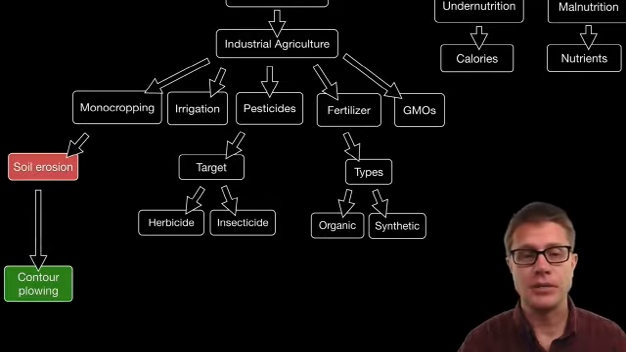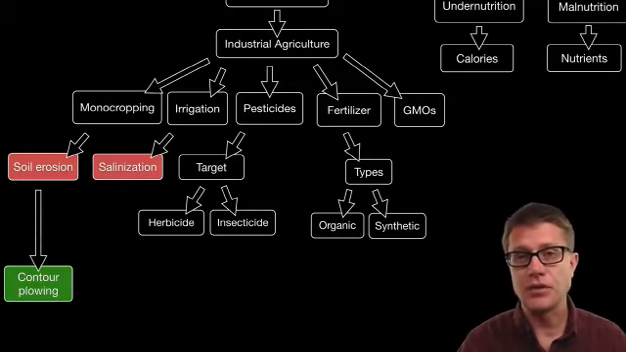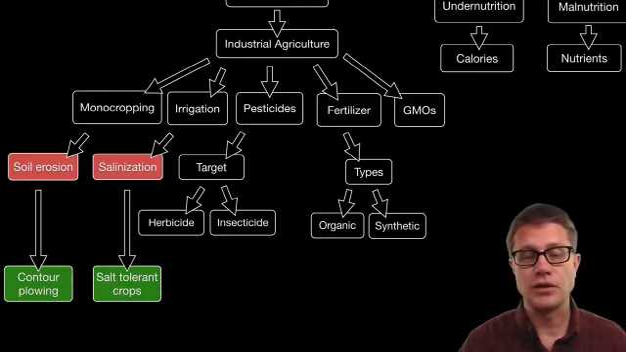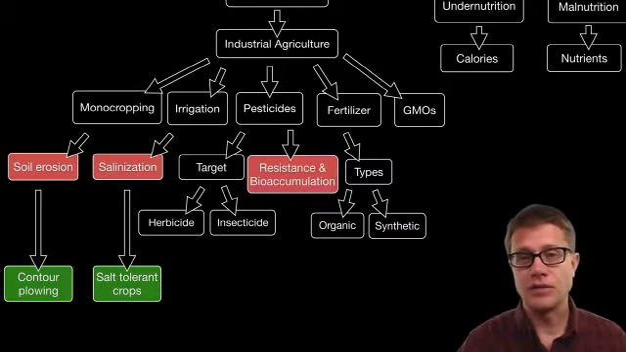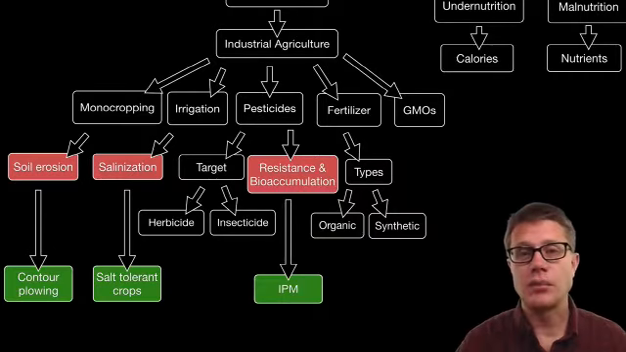Things like contour plowing. Irrigation depletes aquifers and can lead to salinization, so we could maybe have the arrival of new salt-tolerant crops. Pesticides have a double problem. Pests are going to become resistant to the pesticides, and also those chemicals are going to bioaccumulate within the food web. What can we do? We can use processes like integrated pest management to try to mediate those problems.